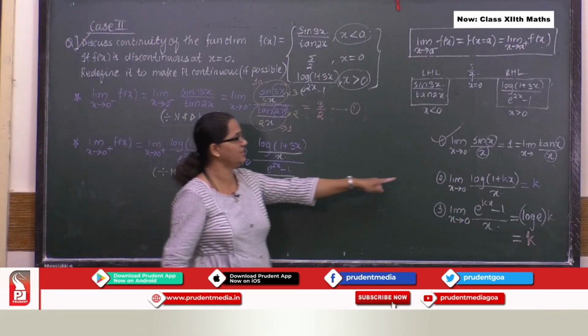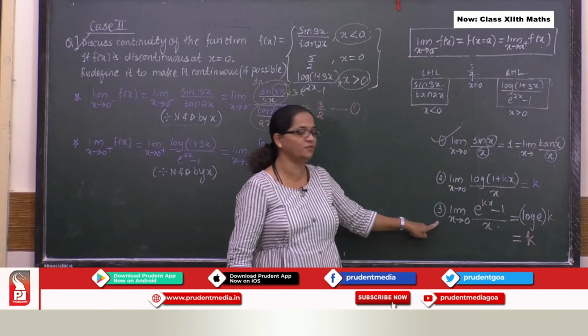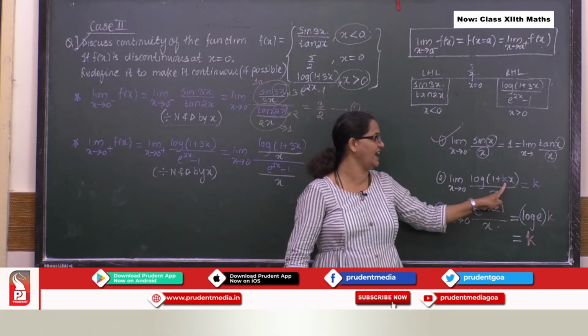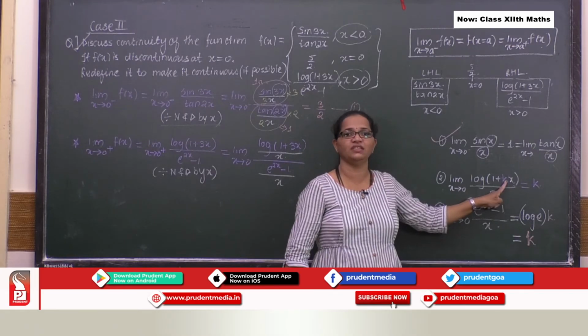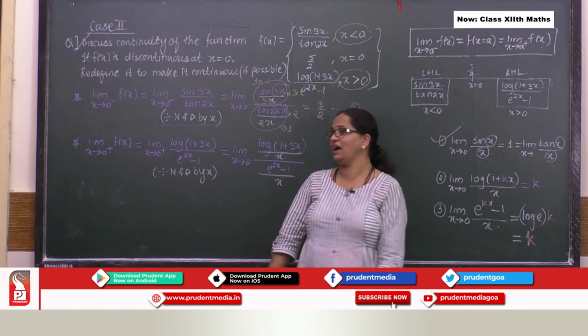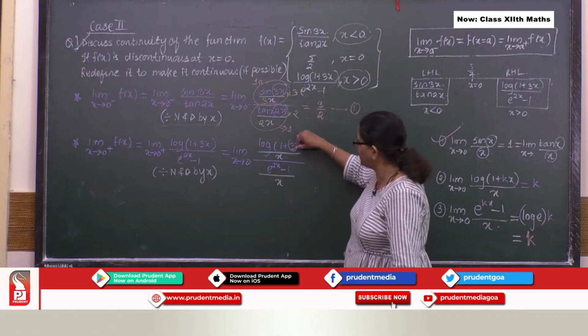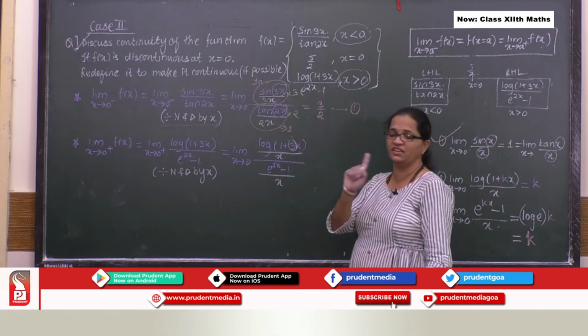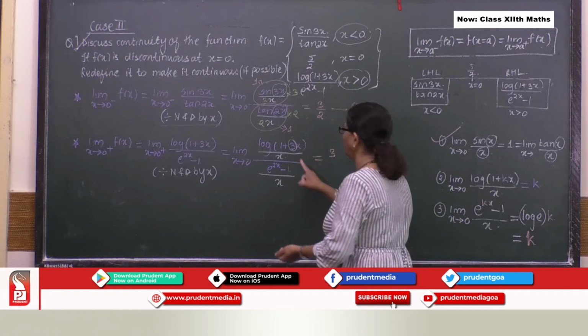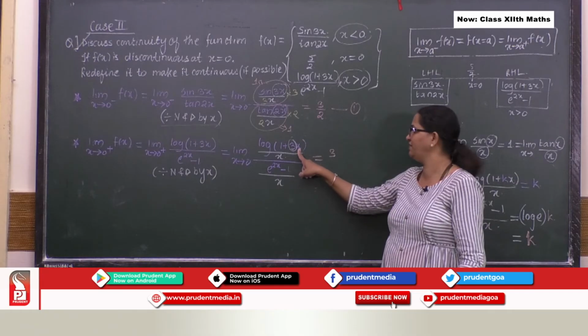Then we proceed further and we use these two formulas effectively. Now what it tells me, you can see there is k. So whatever extra number, extra constant which is present, that will be the answer. So what is the extra constant present over here? That's 3. So here I say the 3 in the numerator, I get 3 here.